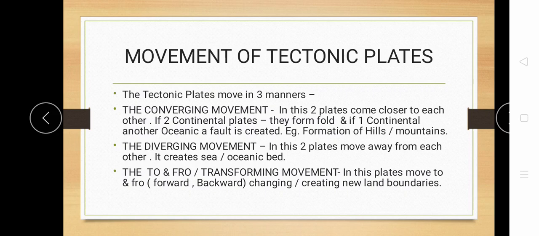Next is diverging movement. Diverge means moving away. When 2 tectonic plates move away from each other, that is called diverging movement or diverging tectonic plates. By it they create the sea or oceanic bed. Now the third one is to and fro movement or transforming movement. Suppose the tectonic plates move to and fro, meaning backward and forward. Then naturally new land boundaries or areas are created by this type of movement.